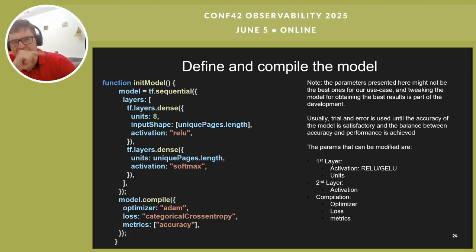So this is how we initiate the model. We say it's a sequential model, I told you already, and we add layers to the model. What are those layers? I told you in the example we have neurons, neural network. So right now we have two layers of neurons. Both of them are dense layers because they have the neurons dense in each other. And this is the tricky part.